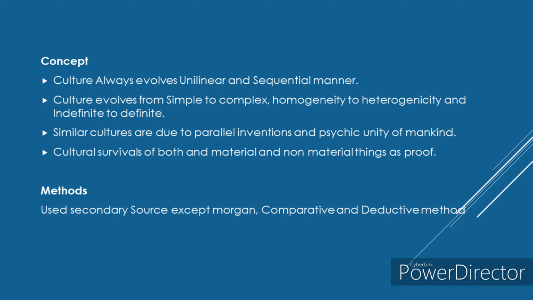Coming to methods, classical evolutionists majorly used secondary sources, except Morgan, and comparative and deductive methods. First, secondary sources. Secondary sources are nothing but the sources for which the authors have not directly collected the information. The authors collect information from other literature or from other persons' data.